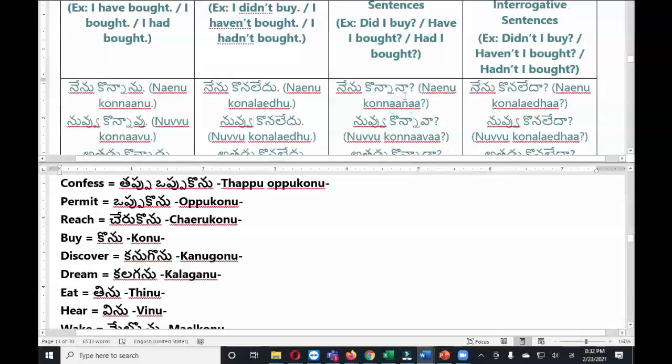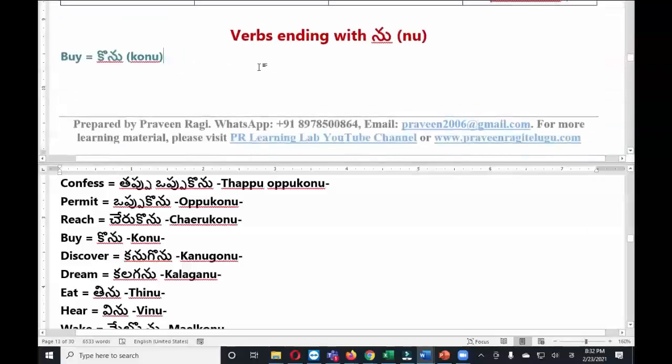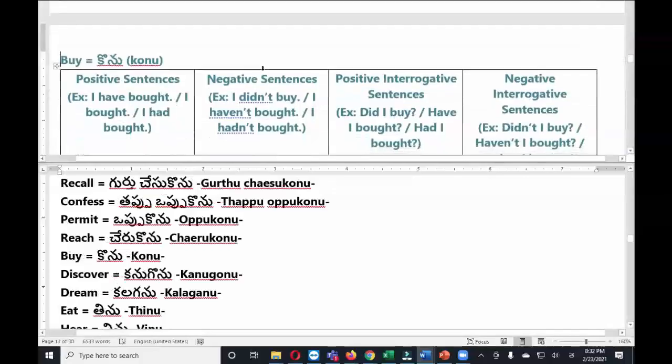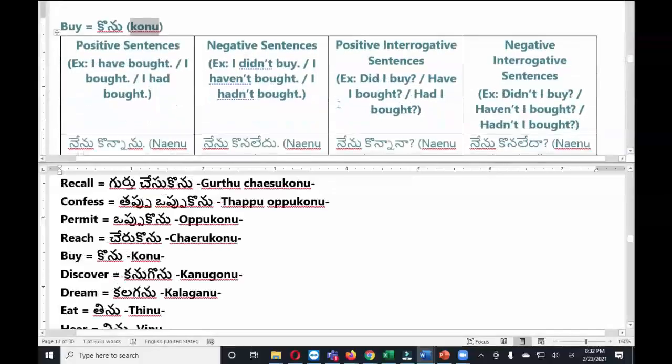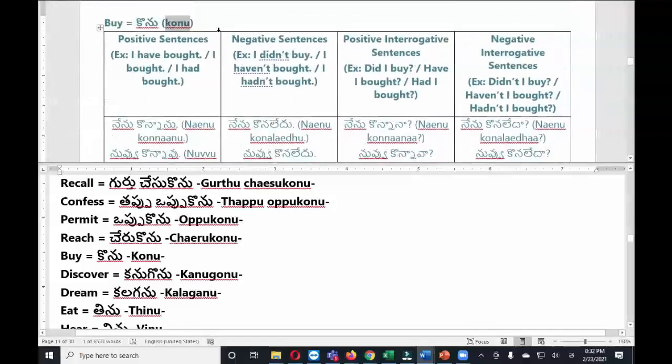Here you need to compare. Yes, you need to always compare the base form and see how we are conjugating. Konu becomes konnanu. Here konu becomes konaledu.